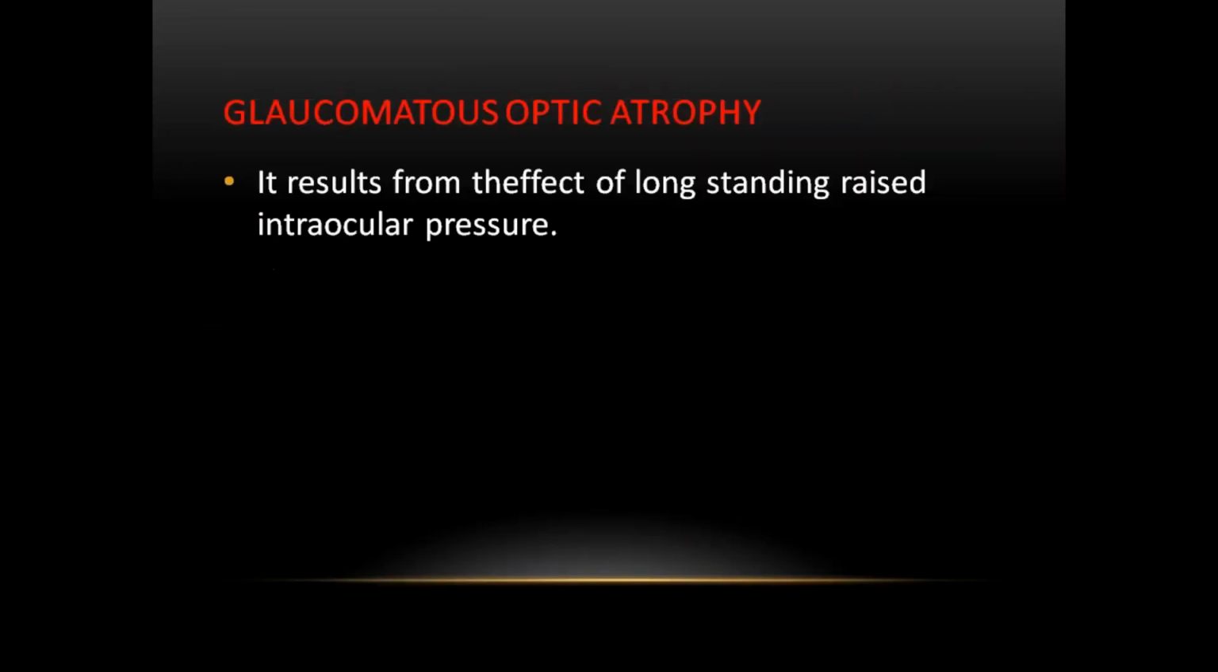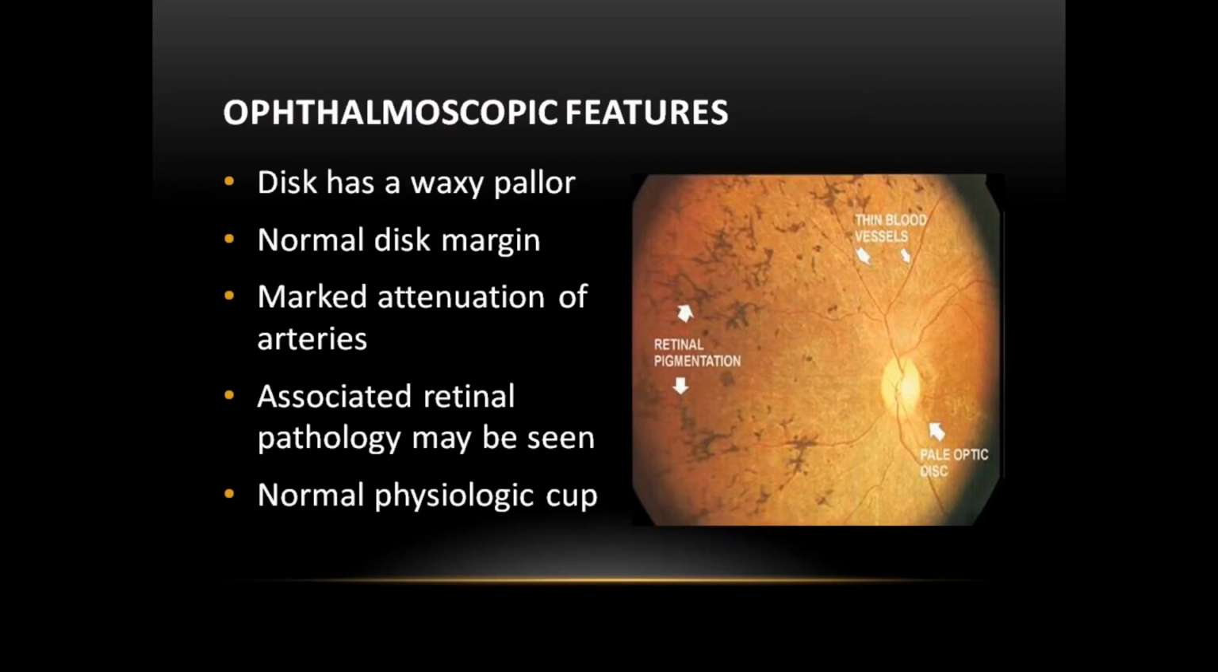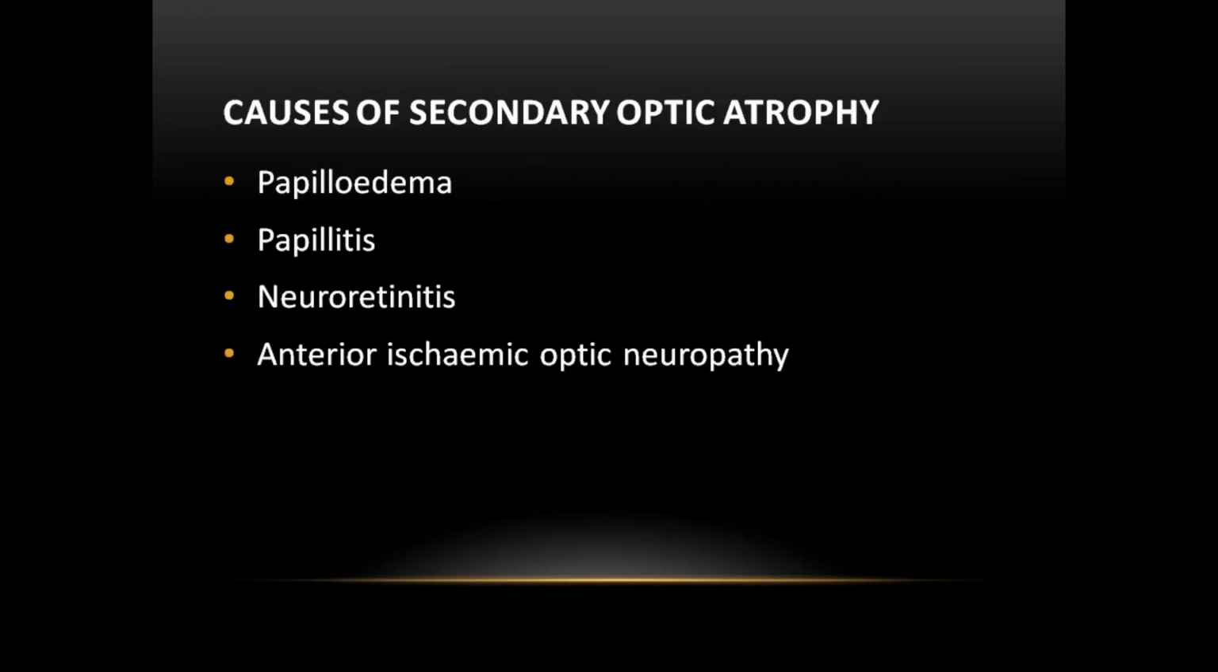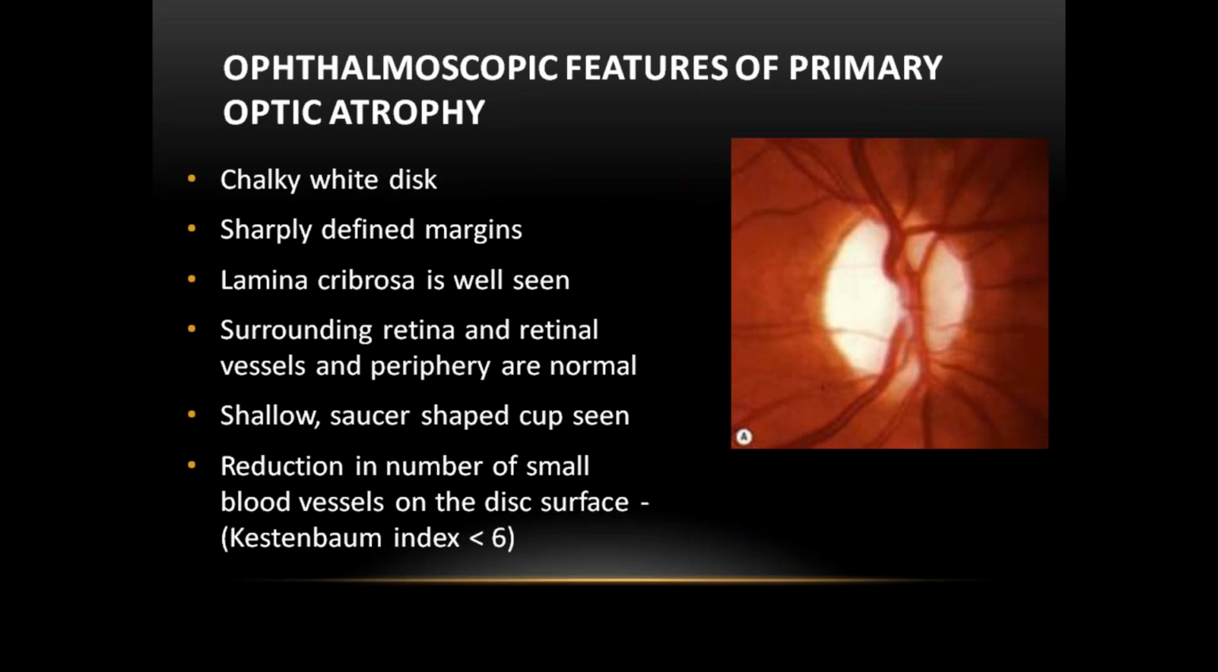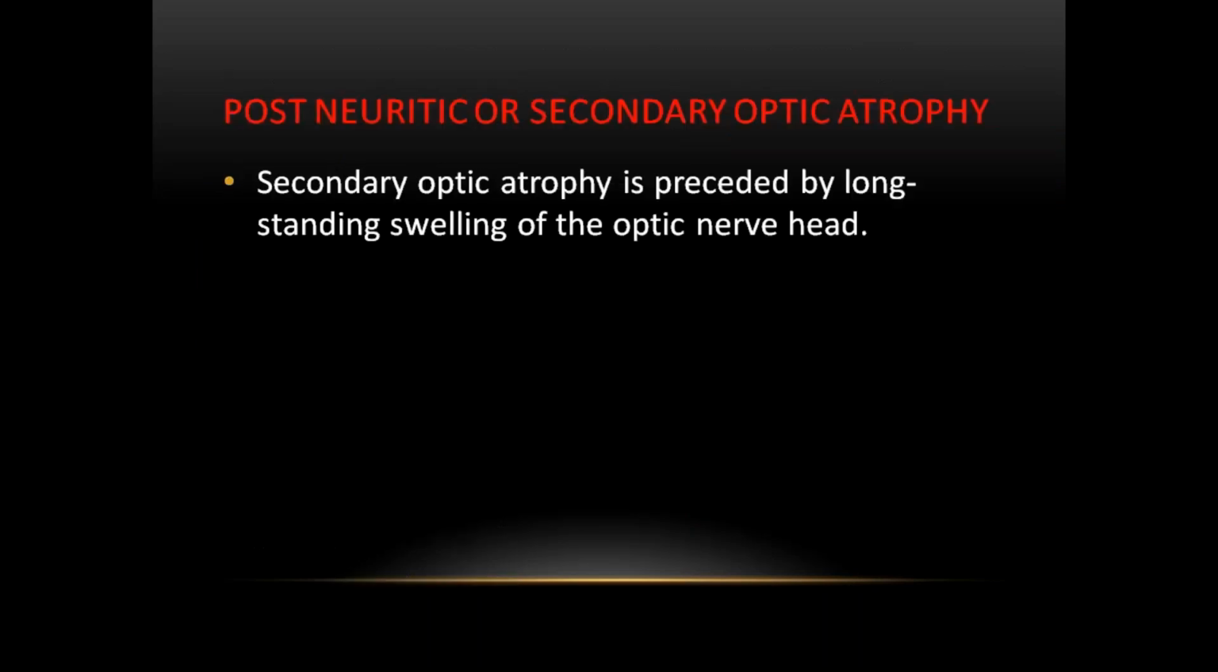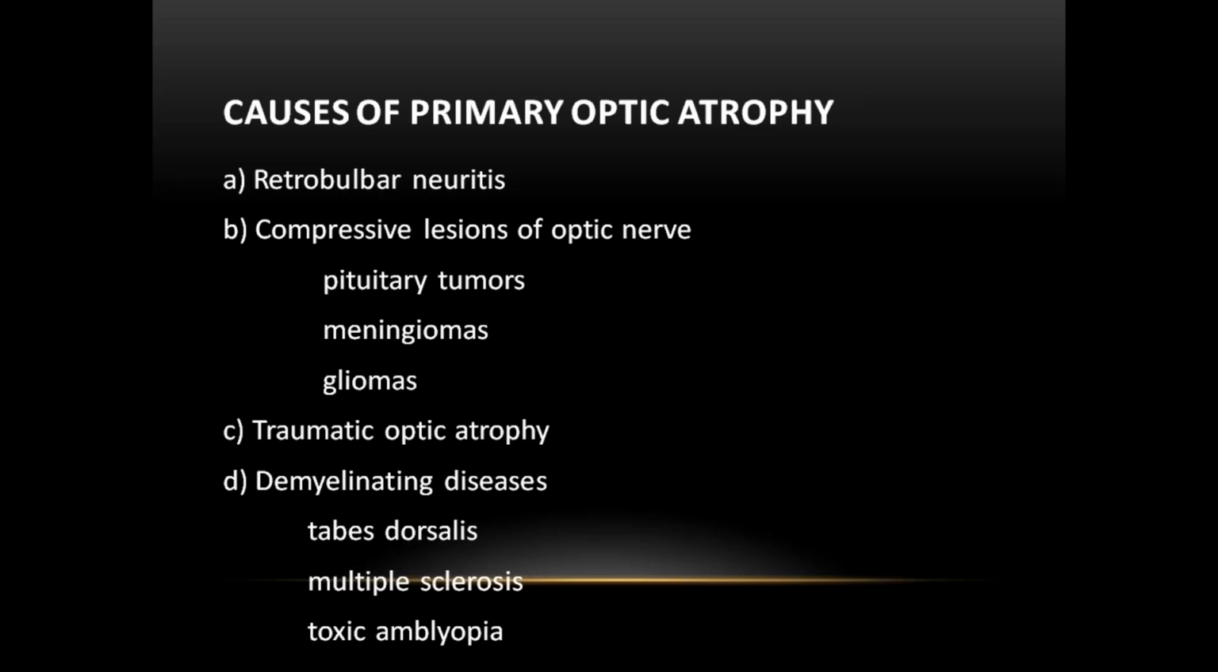We differentiate between primary, secondary, consecutive, and glaucomatous optic atrophy. This is primary optic atrophy, where you can see well-defined margins with chalky white color. Causes of primary optic atrophy include optic neuritis, pituitary tumors, optic nerve gliomas and meningiomas, traumatic optic atrophy, demyelinating diseases like multiple sclerosis, tabes, and toxic amblyopia. They are all causes for primary optic atrophy.